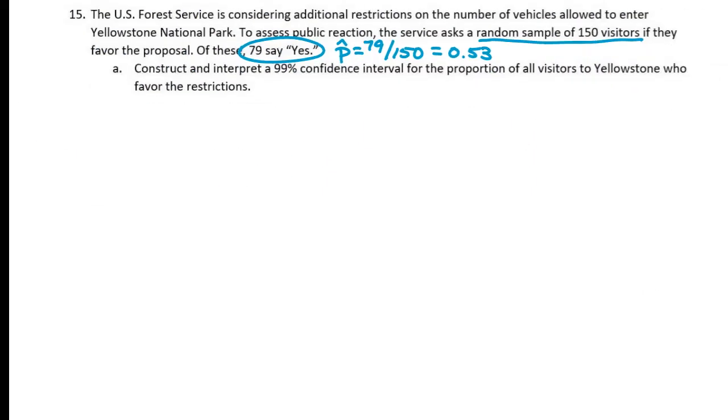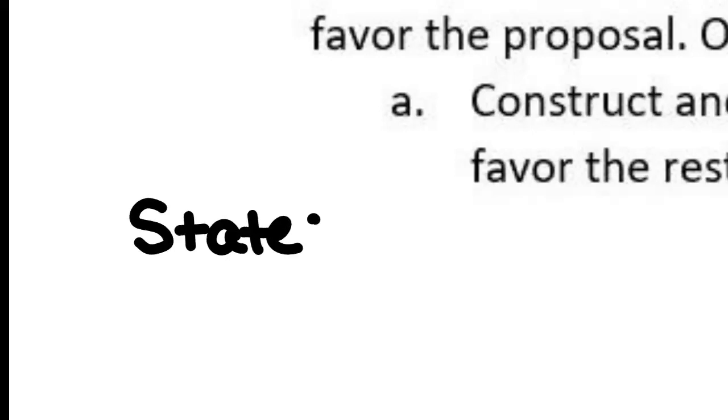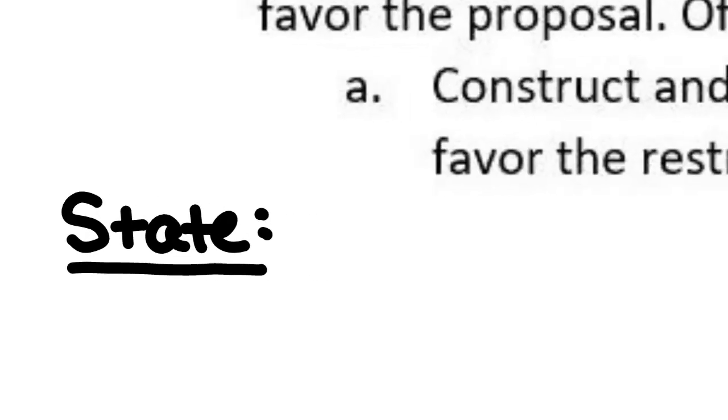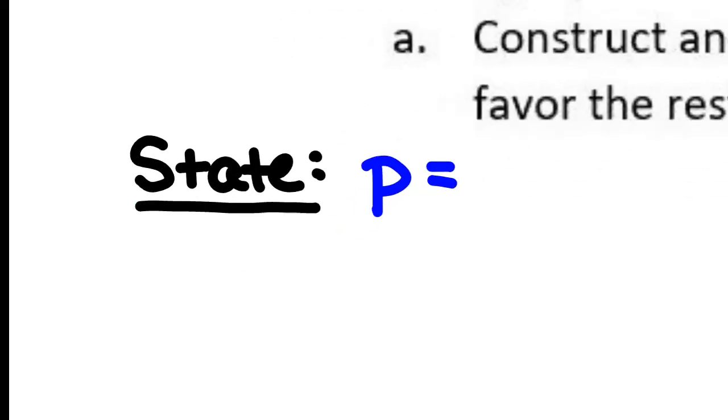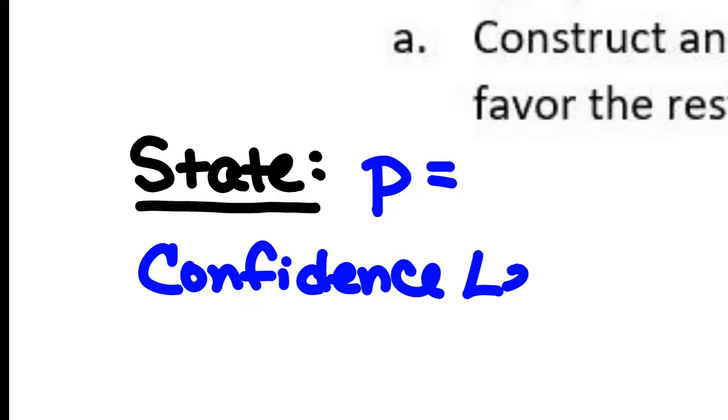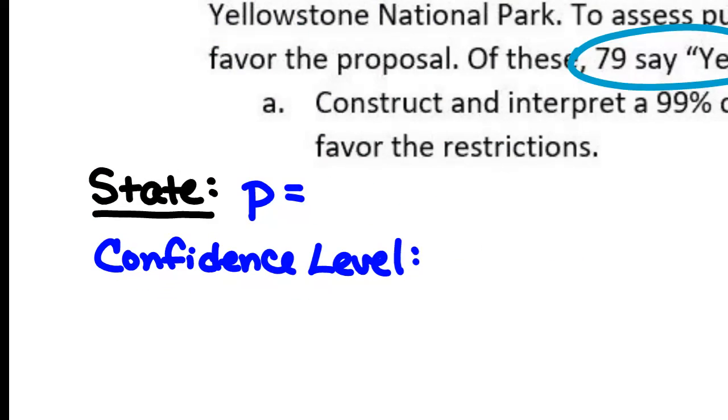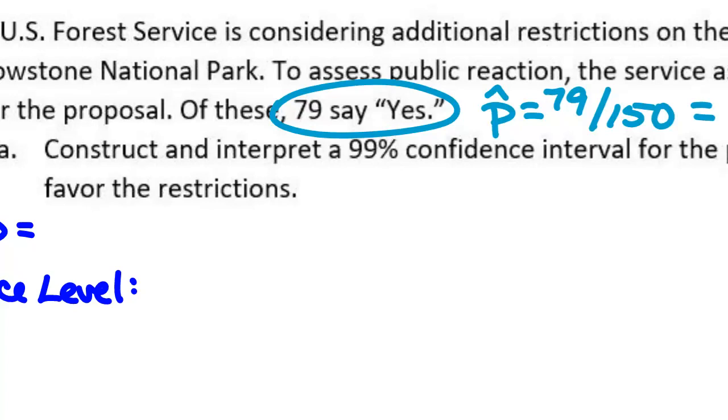Construct and interpret a 99% confidence interval for the proportion of all visitors to Yellowstone who favor the restrictions. When it says to construct and interpret a confidence interval, you've got to do the 4 steps. So we have state, plan, do, and conclude. What do we need to state? We've got 2 things we need to state. What do I need to state? The parameter. Yes. So P equals, and then confidence level. What is the confidence level? 99%. So we've got that one. That's easy.